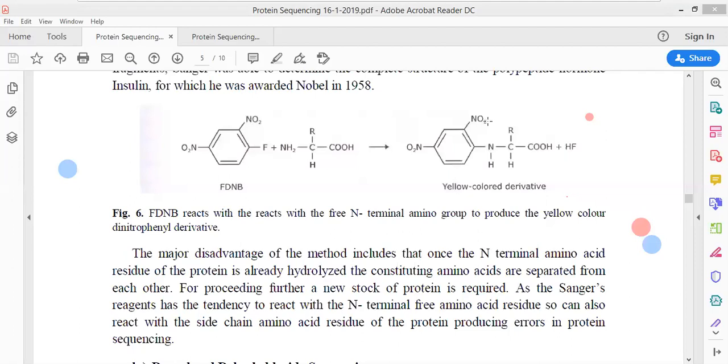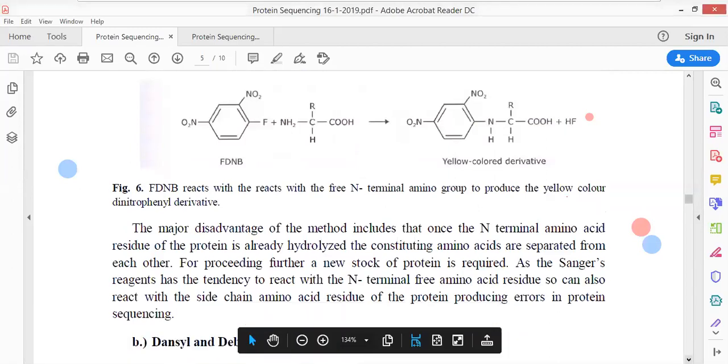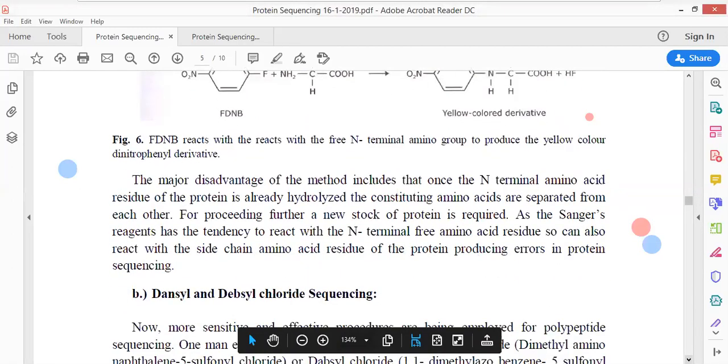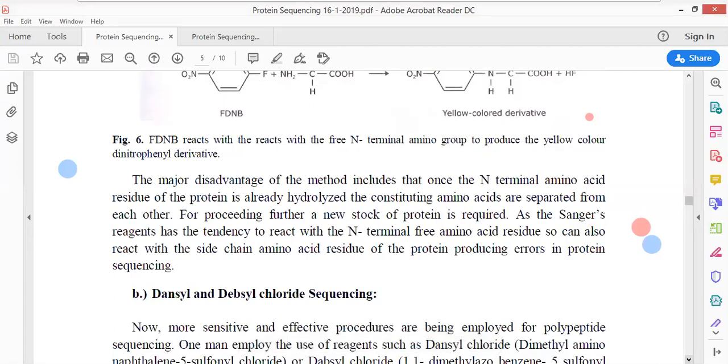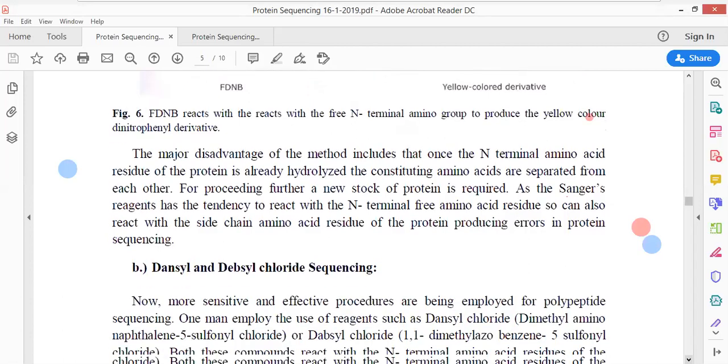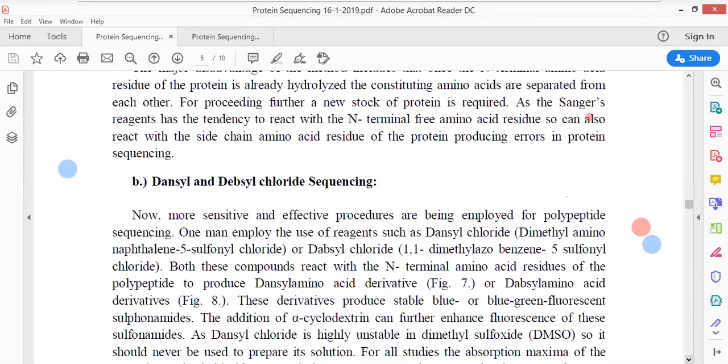Okay. Now, after the Sanger sequencing method, other methods were used because the Sanger reagent was highly toxic. It was poisonous. So we have used other reagents that are referred to as dansyl chloride and dabsyl chloride methods.